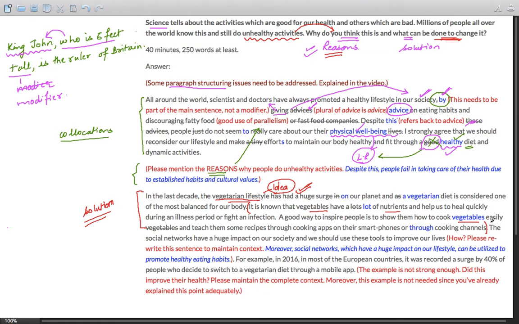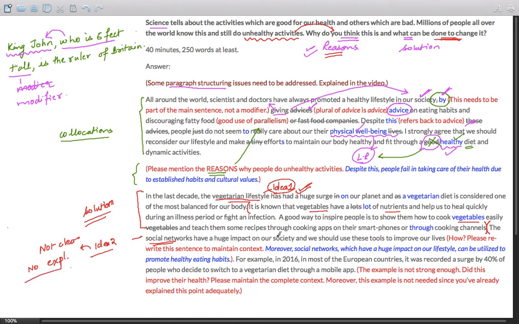The second point, the social networks have a huge impact. This is idea number 2. This was idea number 1. This is idea number 2. The social networks have a huge impact. The student has given a second idea, but not mentioned how this idea helps in promotion of healthy activities. So idea 2 is not clear. Not only is that idea not clear, there is no explanation whatsoever.